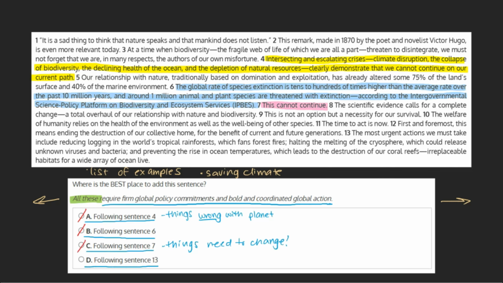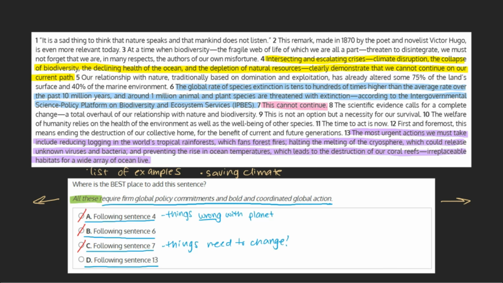And D. Following sentence 13. The most urgent actions we must take include reducing logging in the world's tropical rainforests, which fans forest fires, halting the melting of the cryosphere, which could release unknown viruses and bacteria, and preventing the rise in ocean temperatures, which leads to the destruction of our coral reefs, irreplaceable habitats for a wide array of ocean life.